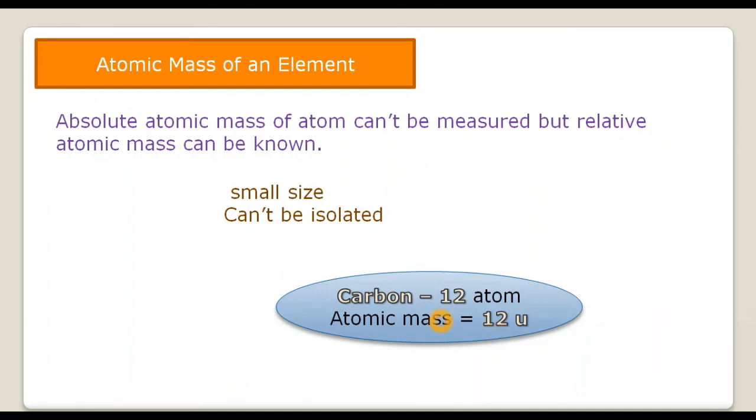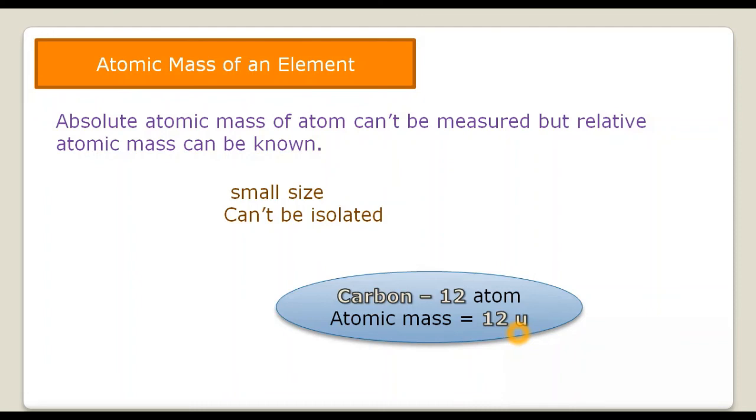That means it has 6 protons and 6 neutrons in its nucleus, so its mass number is 12. And this carbon 12 atom has been assigned an atomic mass of exactly 12 atomic mass units. Nowadays, this AMU is replaced by the denotation small u.